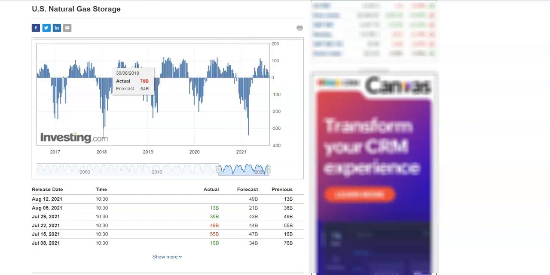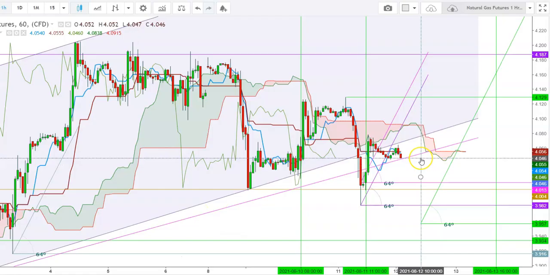So friends, here I find that if we find a lesser injection below the forecast levels, we'll see a sharp upward move in today's trading. But on the other hand, if the inventory levels show an injection more than the expected levels, we could see a sharp decline in natural gas futures. So friends, here I find that if the natural gas futures sustain well above the levels of 4.046 before the announcement of weekly inventory, we could find a sharp volatile move here after the announcement of weekly inventory. The natural gas futures could behave in a very broad range.